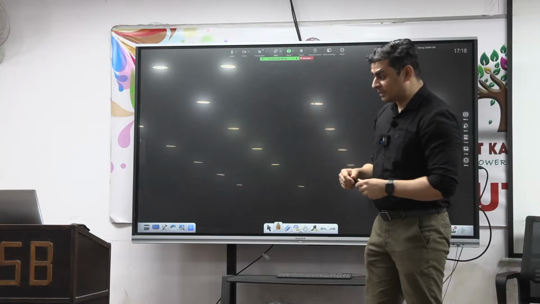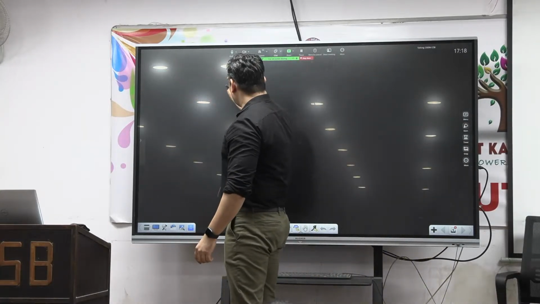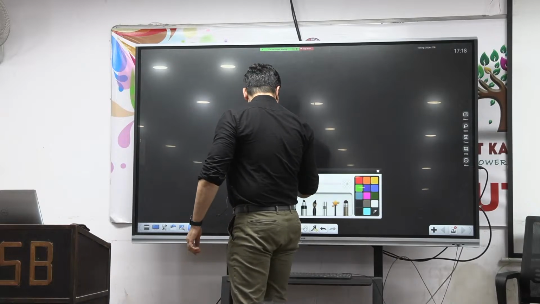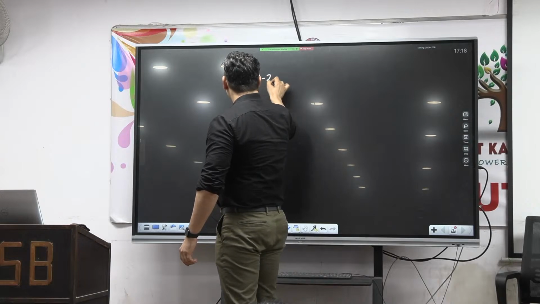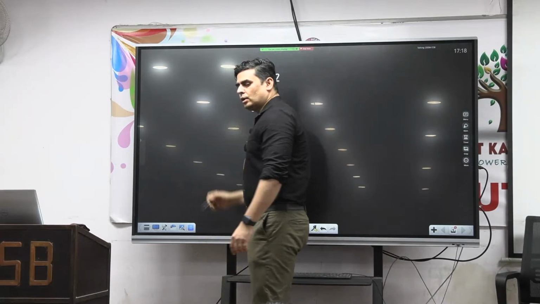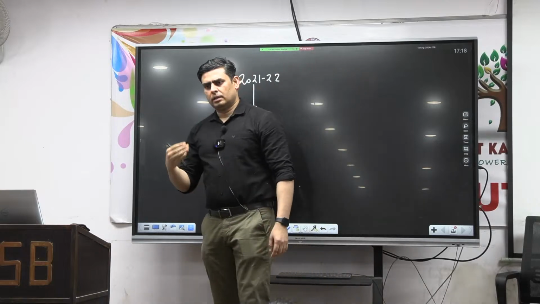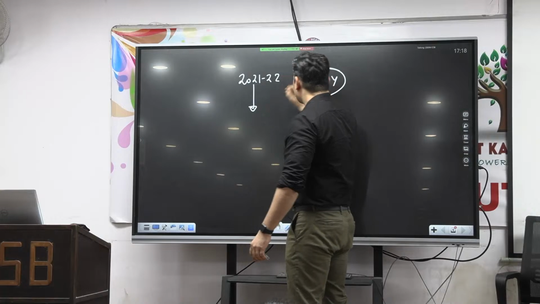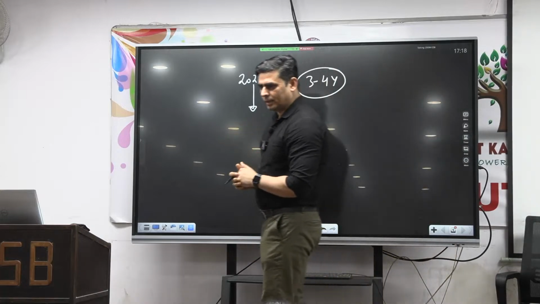For example, if you see this year's economic survey, they have used data from 2021 onwards, from the 2021-22 financial year onwards. If you see any year's economic survey, they generally use 3 to 4 years of data in order to explain how the economy is performing.